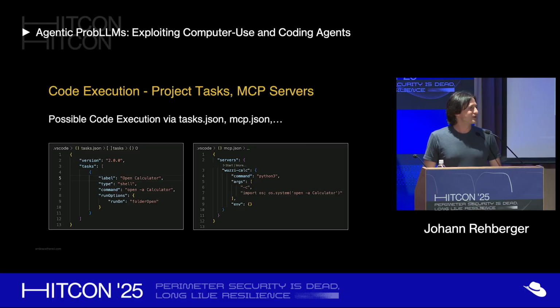And this is not the only way you can actually get code execution in Visual Studio projects. So then I went off and looked at many variations of what else you can add, because even for regular red teaming, I think it's really important to know that, for instance, you can modify tasks.json and run a command whenever the user opens the project. You can get code execution that way. Another one that I found in a few other agents is you can add MCP servers on the fly, and you add not a real legitimate MCP server, but just a fake one that just launches a command, right? It doesn't have to be a real MCP server that does something normal. It can just be any Python command or any program for that matter.